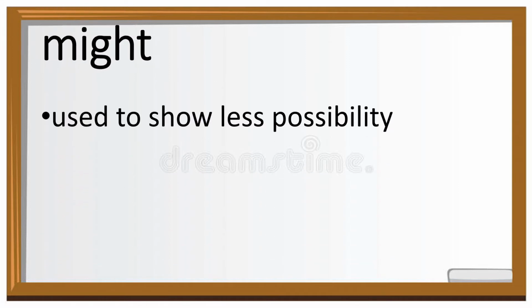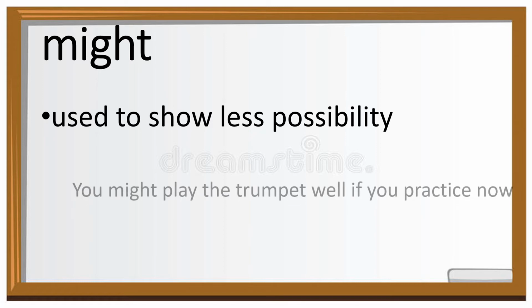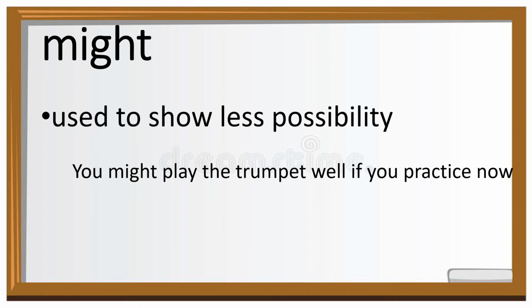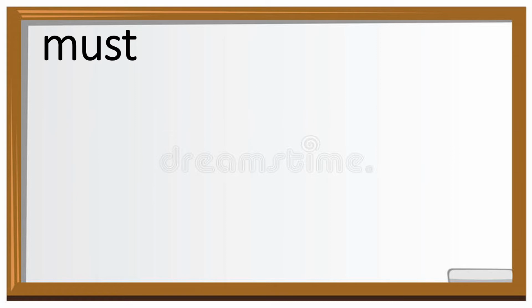The next modal is might. Might is used to show less possibility. Might is also the past form of may. An example for this is, you might play the trumpet well if you practice now. In this sentence, there is a less possibility that if a person practices trumpet now, he or she might play the instrument well.